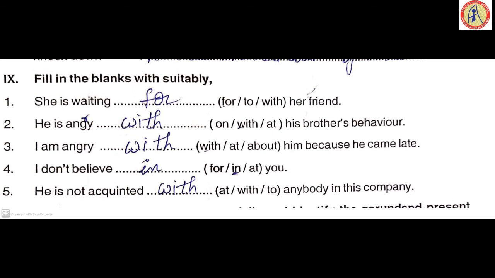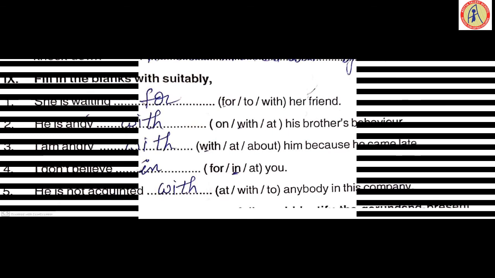On or with or at. For people we use with. For things we use at. I am angry with him because he came late. I don't believe in you. Believe in talks about faith. He is not acquainted with anybody in this company. So these are the answers for the fill in the blanks.